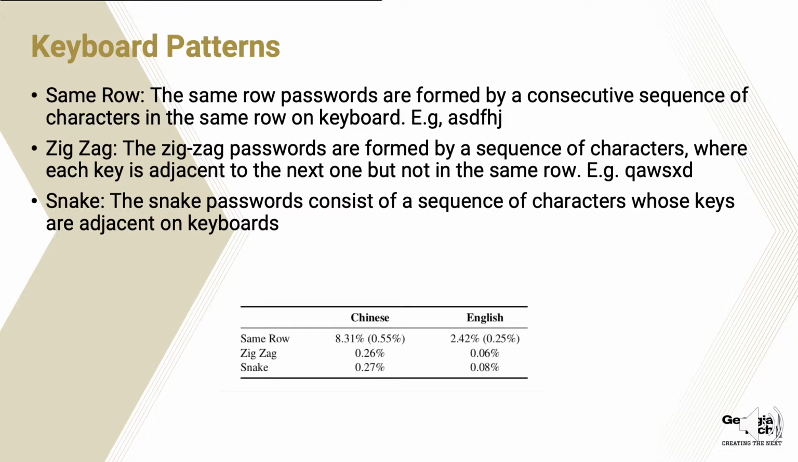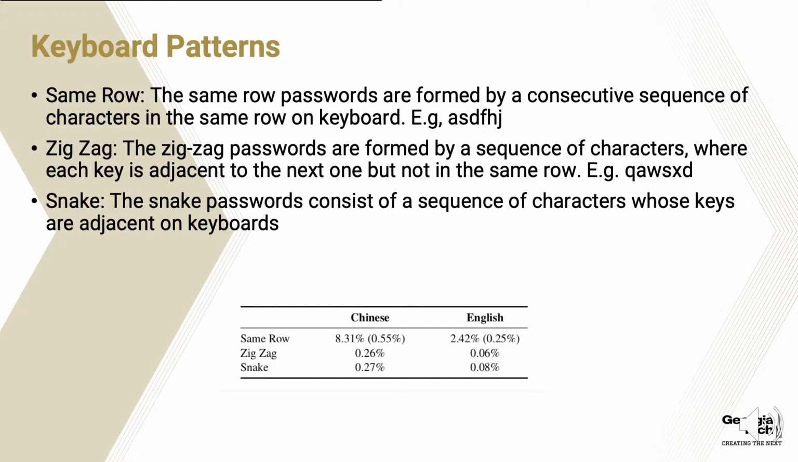Another interesting finding is that a lot of users are using keyboard patterns. For example, they will pick all the characters from the same row, probably like 8 buttons from the same row, and sometimes they do a zigzag, and sometimes a snake. From the analysis, we can see that for the same row, Chinese people used it about 8%, and English users about 2%.